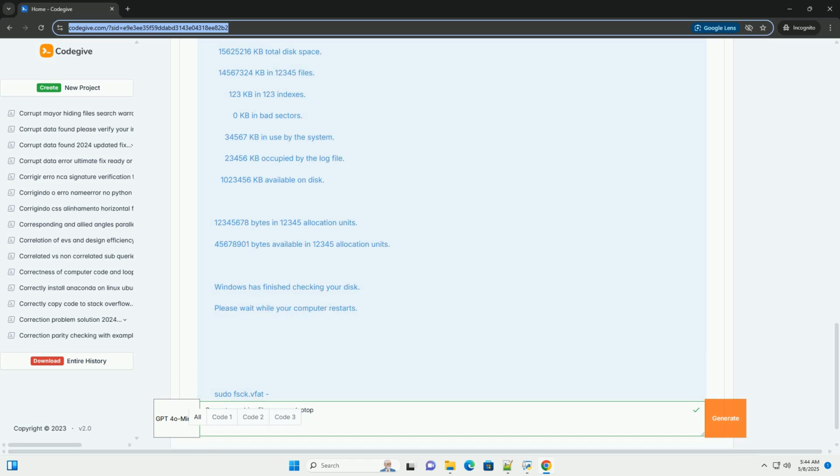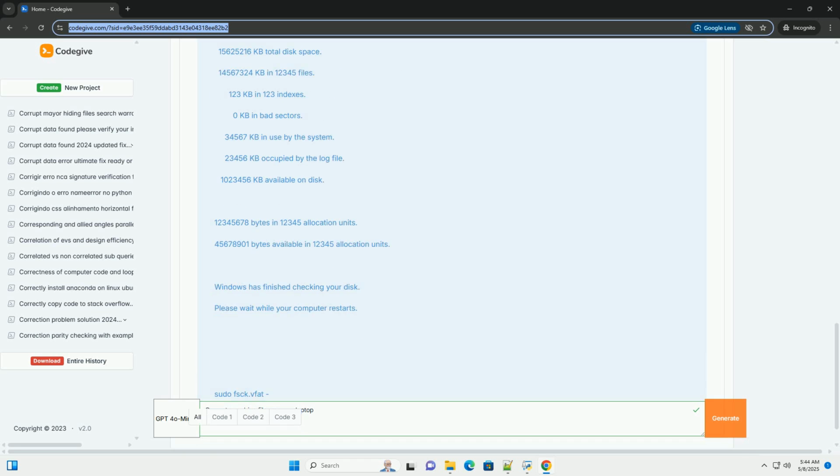Important considerations. Install the software on a different drive. Do not install the recovery software on the corrupted pen drive itself. This could overwrite the data you're trying to recover. Install it on your laptop's hard drive. Save recovered files to a different drive. Similarly, save the recovered files to a different drive, for example your laptop's hard drive or another external drive. Do not save them back to the corrupted pen drive.